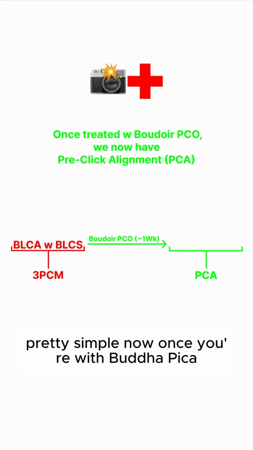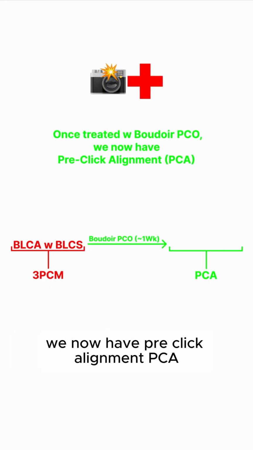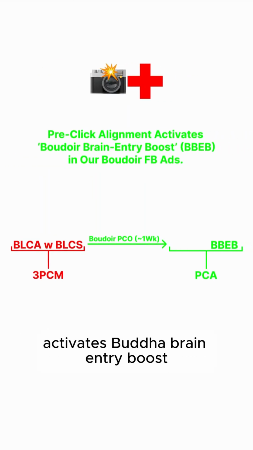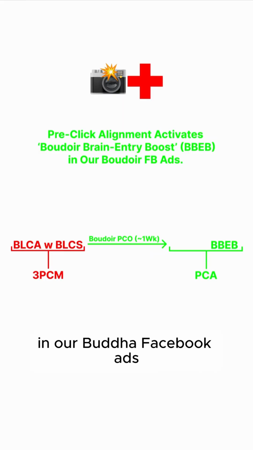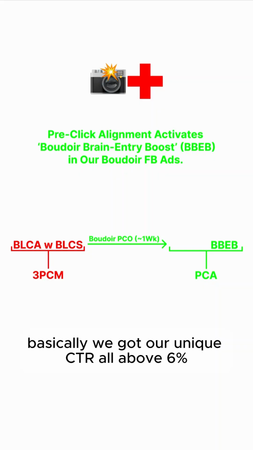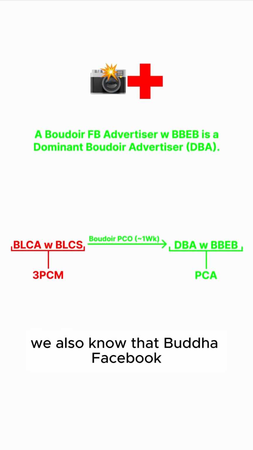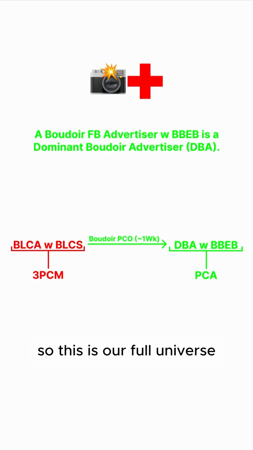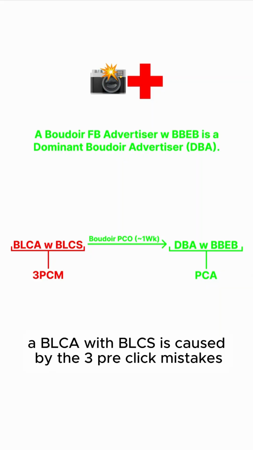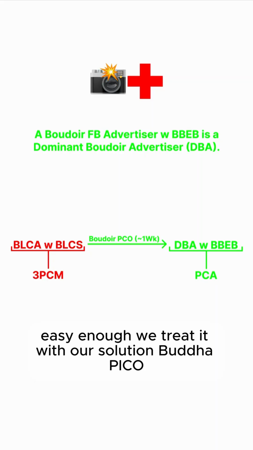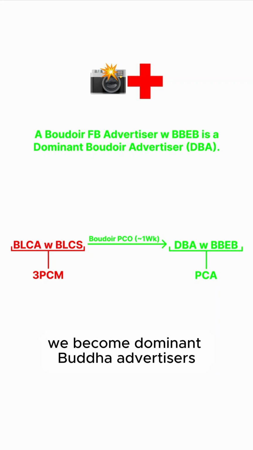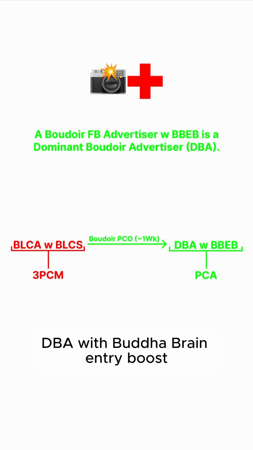Pretty simple. Now, once treated with Boudoir Pico, we have pre-click alignment, PCA. So we get rid of the 3 pre-click mistakes. We achieve pre-click alignment, and pre-click alignment activates Boudoir brain entry boost in our Boudoir Facebook ads. Basically, we got our unique CTR all above 6%. We also know that a Boudoir Facebook advertiser with Boudoir brain entry boost is a dominant Boudoir advertiser, a DBA. So this is our full universe. A BLCA with BLCS is caused by the 3 pre-click mistakes. Easy enough. We treat it with our solution, Boudoir Pico, takes about a week. We achieve PCA, the pre-click alignment, and we become dominant Boudoir advertisers, DBA, with Boudoir brain entry boost.